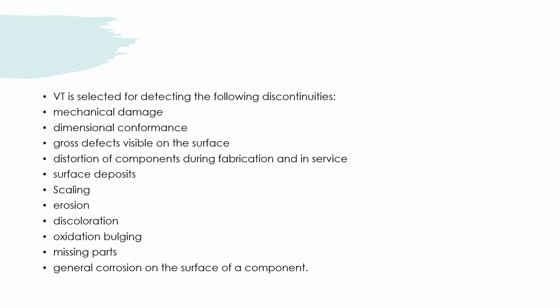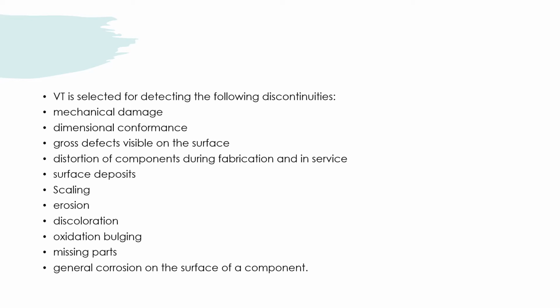Mechanical damage, dimensional conformance, gross defects visible on the surface, distortion of components during fabrication and in service, surface deposits, scaling, erosion, discoloration, oxidation, bulging, missing parts, and general corrosion on the surface of the component.